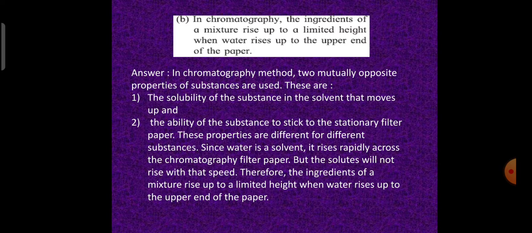These properties are different for different substances. Since water is a solvent, it rises rapidly across the chromatography filter paper. But the solutes will not rise with that speed. Therefore, the ingredients of a mixture rise up to a limited height when water rises up to the upper end of the paper.